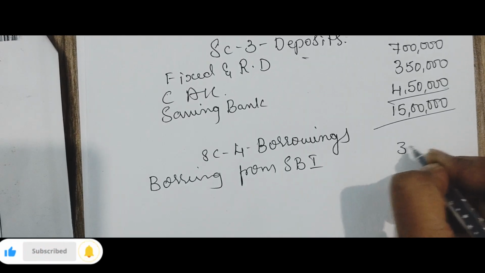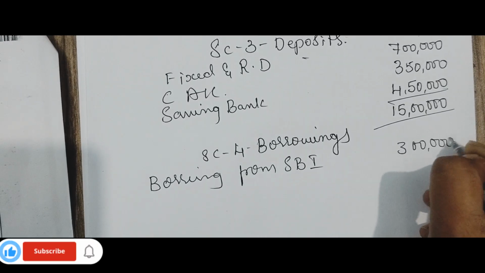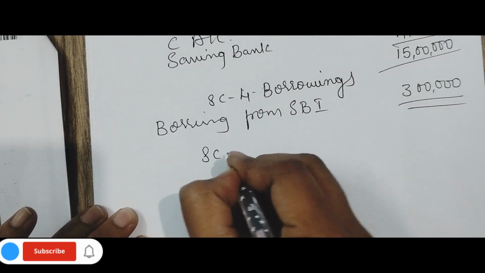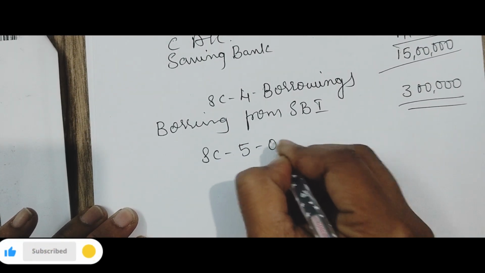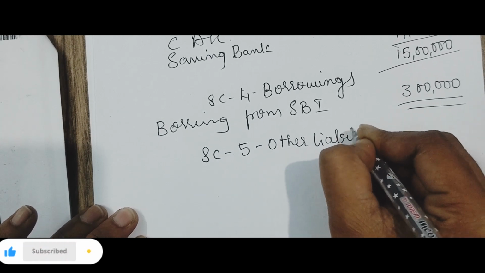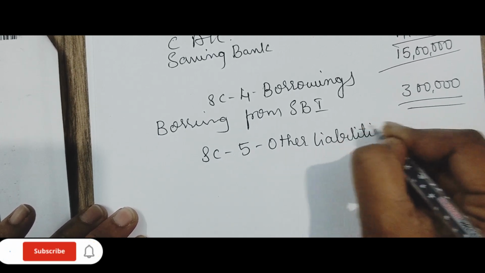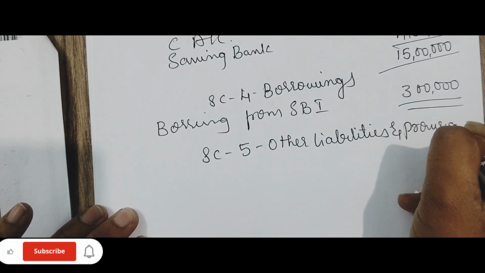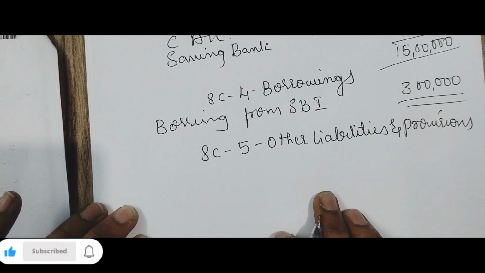It is 3 lakh. Then schedule number 5, other liabilities and provisions.